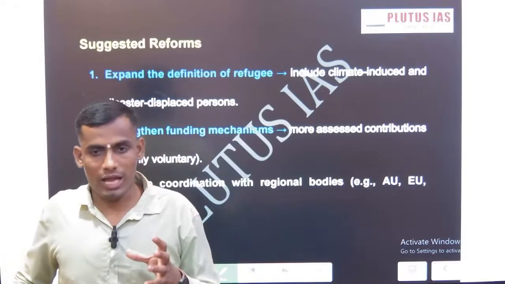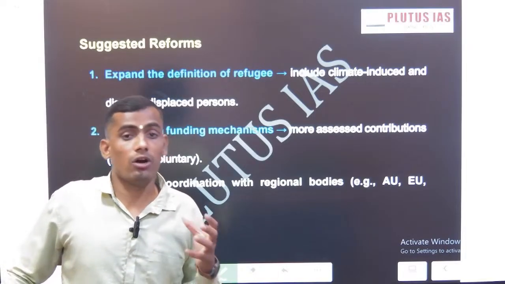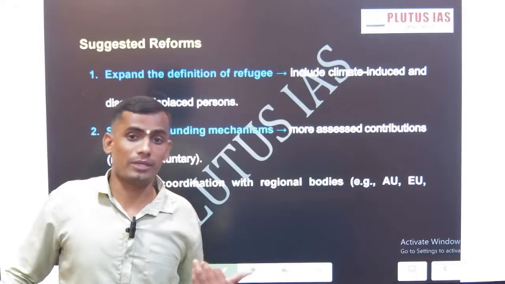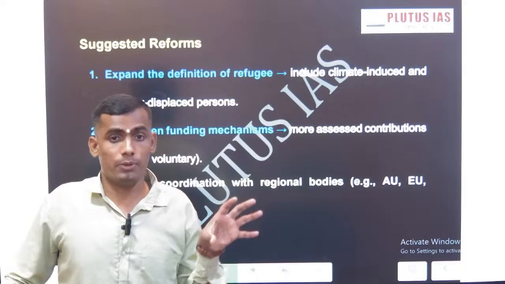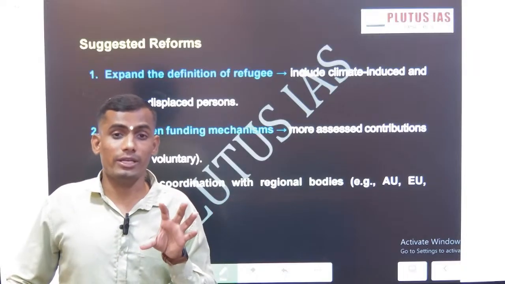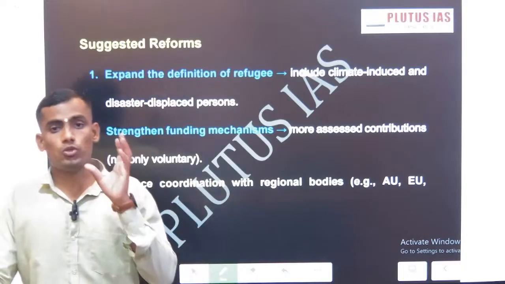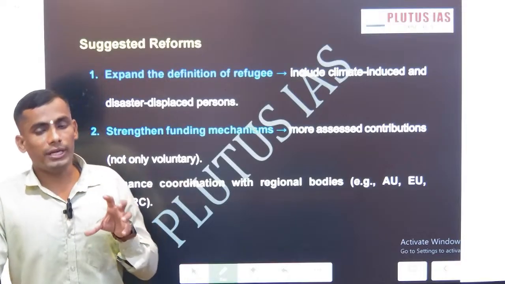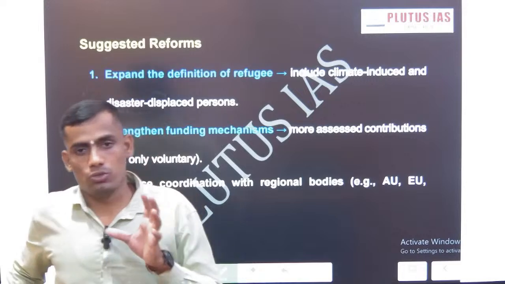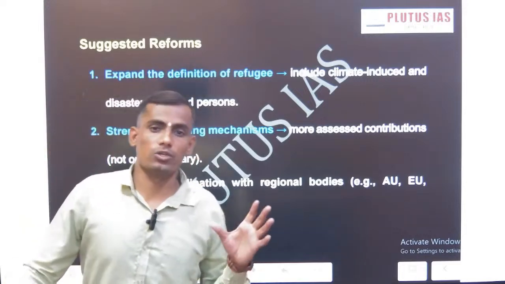UNHCR should act on the refugees of the Rohingyas, the refugees of Gaza, and the Syrian refugees, where there was also an issue. In these contentious issues, UNHCR should act from an overall broader perspective to make it more relevant. So this is the way forward for the UNHCR.